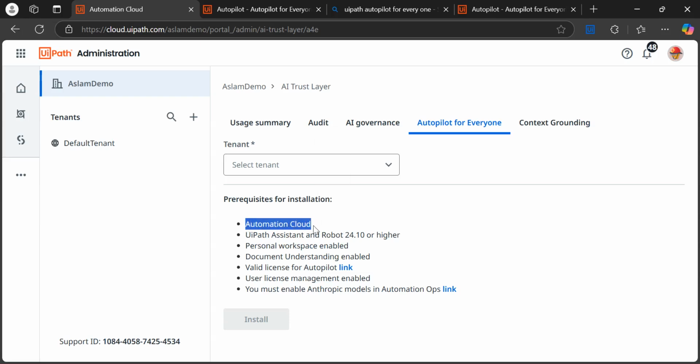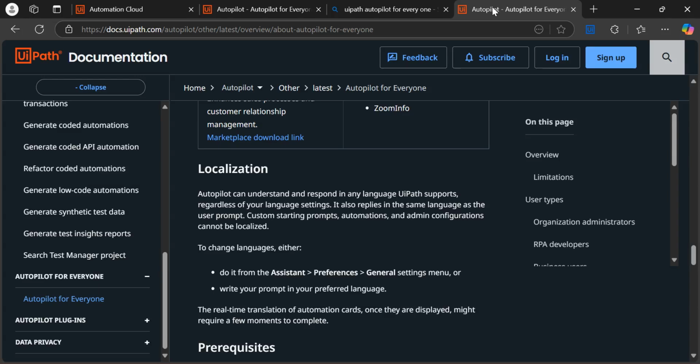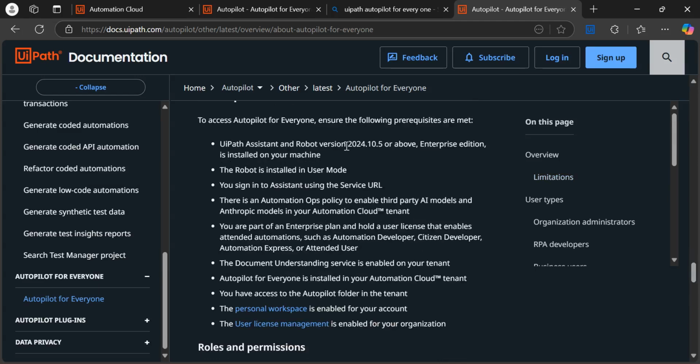If anyone has already worked on premises and installed this, then just give me some comments, so I will also look at that. The other thing is, you need to install UiPath Studio 24.10.5 or above. Just follow this reference here. They clearly mention 24.10.5 or above.